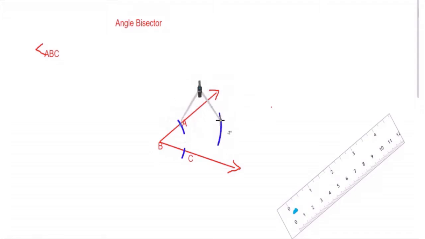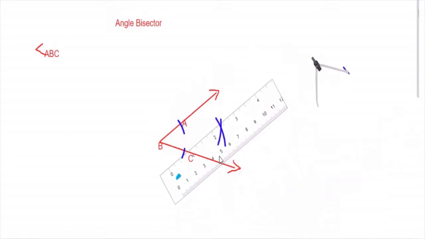Draw the second arc here, of the same measure, without disturbing. Take the compass and keep it here. This is not like your compass, it is a special, virtual compass. Draw it here, keep the compass aside, bring the ruler.